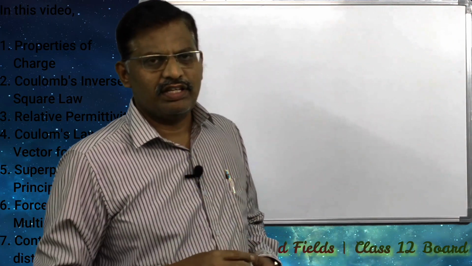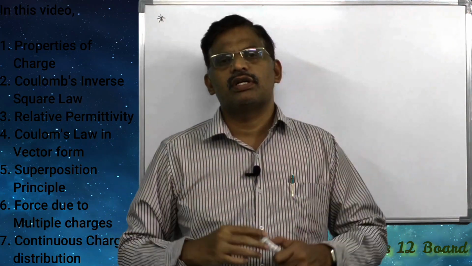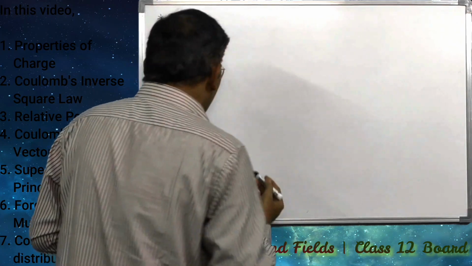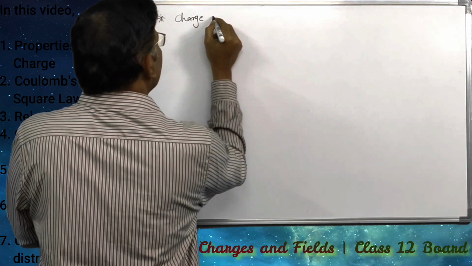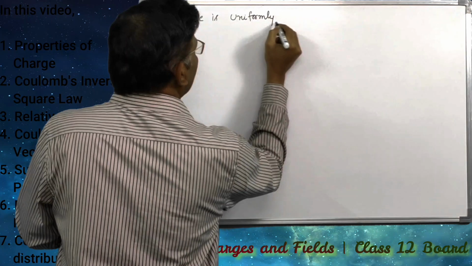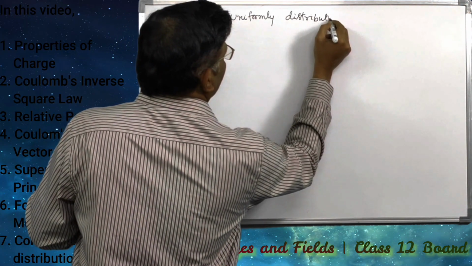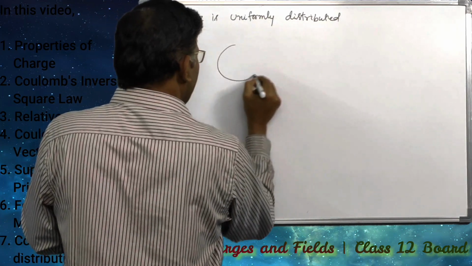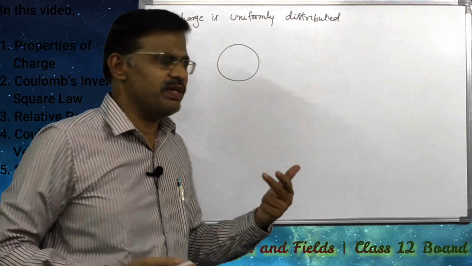So, when a charge is given to a conducting body, the entire charge accumulates onto the surface, and uniformly, for example, on symmetrical shapes, such as a hollow sphere or a solid sphere, whatever it may be.